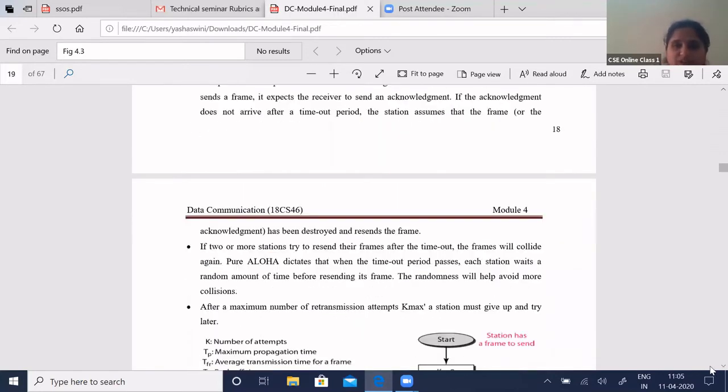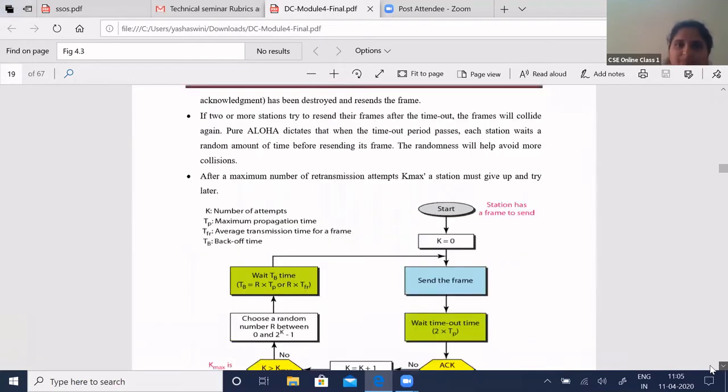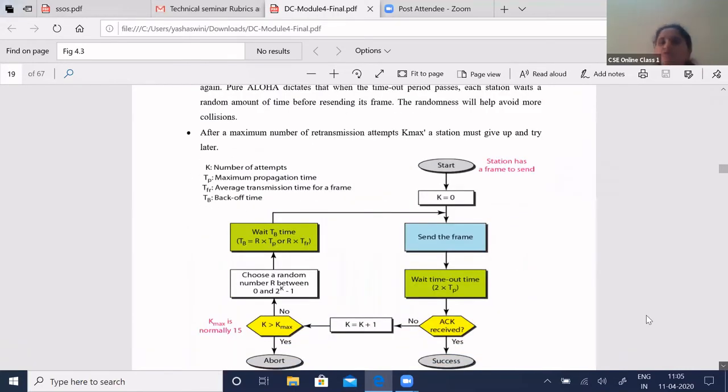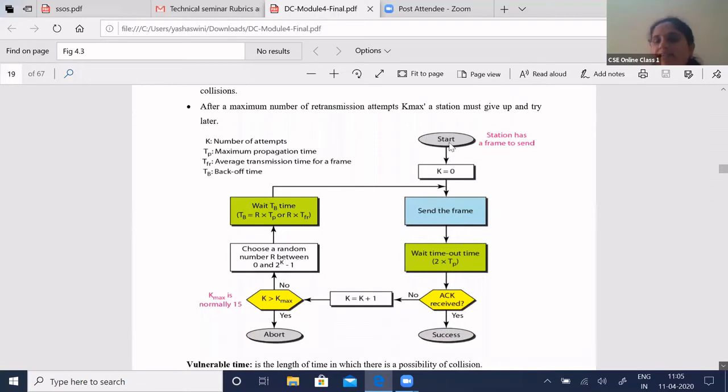This can be well understood by this flow diagram. You will start the transmission. Here a station has a frame to send. You have assumed a variable K, which is used to denote the number of attempts.